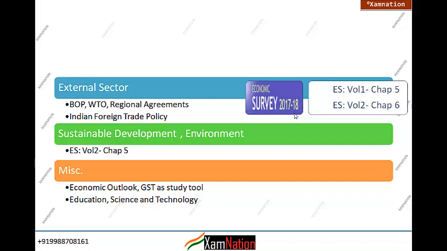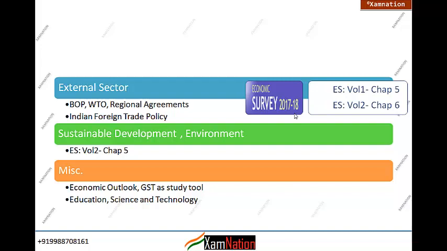Then sustainable development and environment. Here also I want to point out that sustainable development is not related to only one module. It is related to many modules. For example, it is related to the social sector and to the infrastructure sector as well. So we will study sustainable development in different places, in different modules, but whatever is left, that is because the Sustainable Development Goals, SDGs, have been given to us by the United Nations. So we will cover it along with each module, but whatever is left will come and be studied in this module of sustainable development.